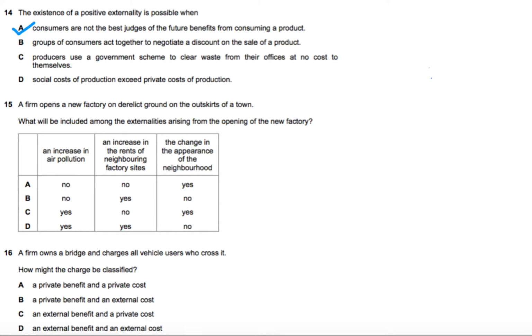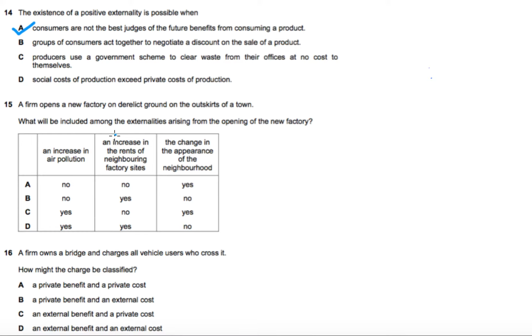This is a classic case of an externality, because whenever a factory is built and as a result there's an increase in air pollution, water pollution or noise pollution, these things are not captured in the market demand and supply. So this is a negative externality.